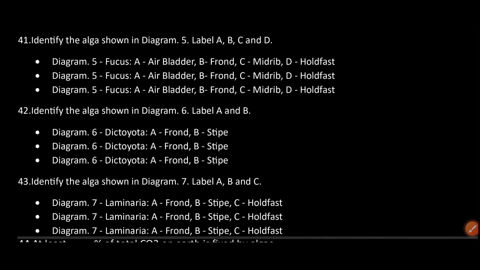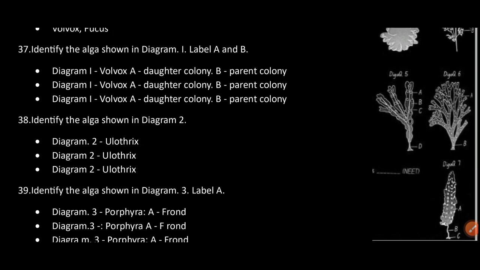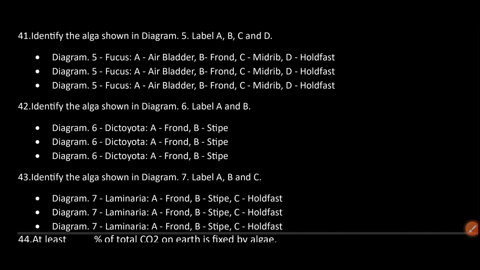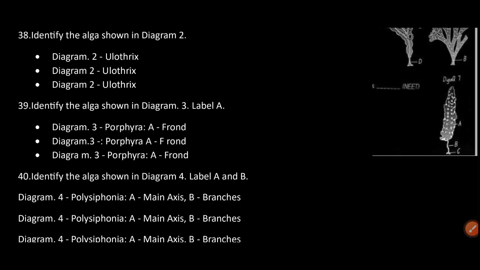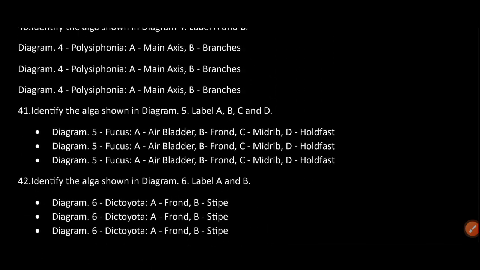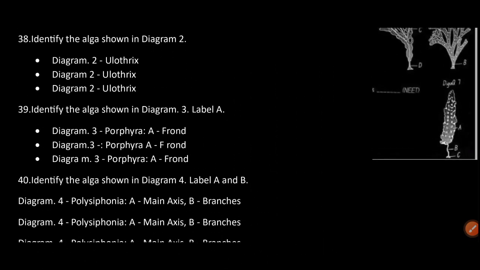Diagram 6 is Dictyota. A is frond and B is thallus. Diagram 7 is Laminaria. A is frond, B is stipe and C is holdfast.